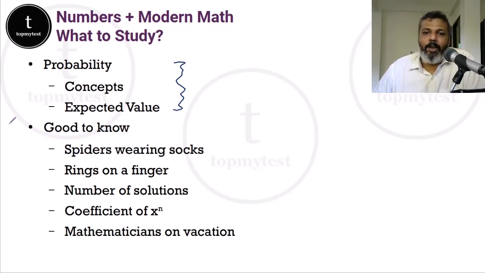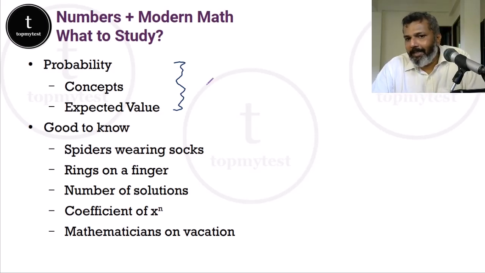You will see a lot of questions in mocks, like spiders wearing socks, rings on a finger, number of solutions to a particular question, coefficient of x to the power n, all those sort of things. Basically, they are not going to come up in the CAT examination. Even the Bayes theorem, you can solve it in a slightly different manner.